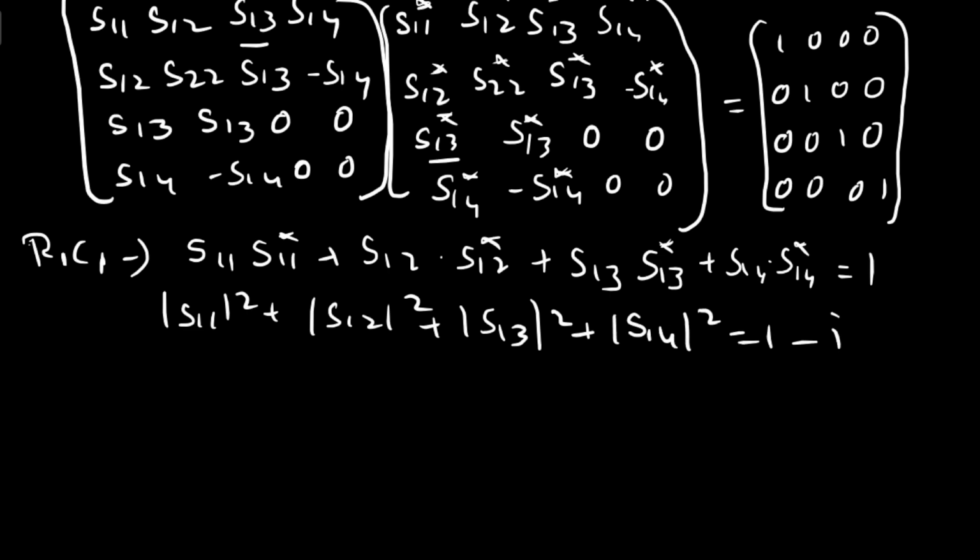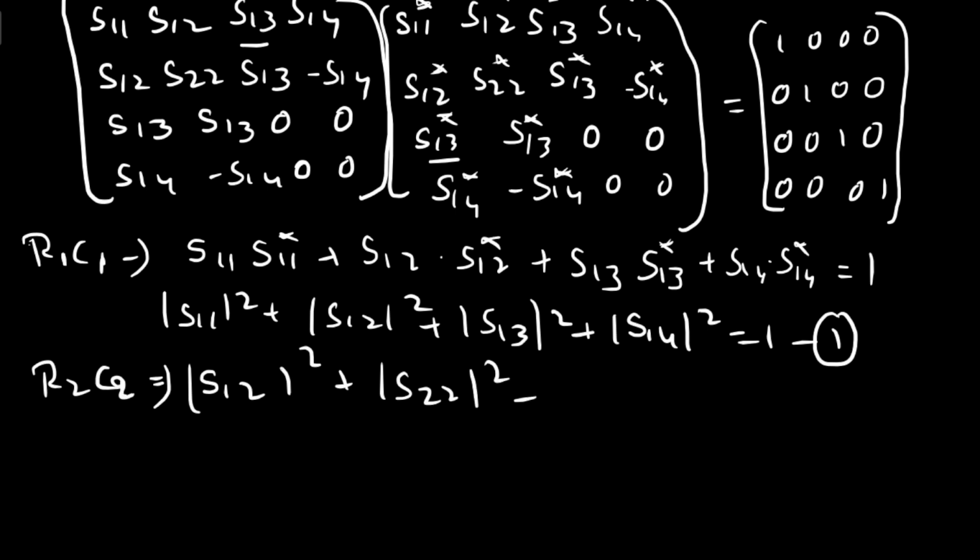This is equation 1. Similarly, you have to do for R2 and C2. If you do like that, what do we get? We get modulus S12 square plus modulus S22 square plus modulus S13 square plus modulus S14 square, which is equivalent to 1. So treat it as equation 2.